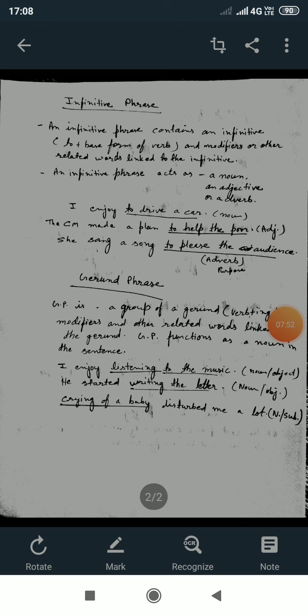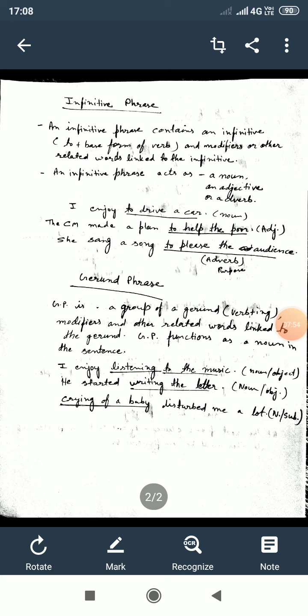Now let us look at the gerund phrase. What is the gerund phrase? I think you are familiar with a gerund. A gerund is a verbal noun, meaning a verb which acts like a noun.